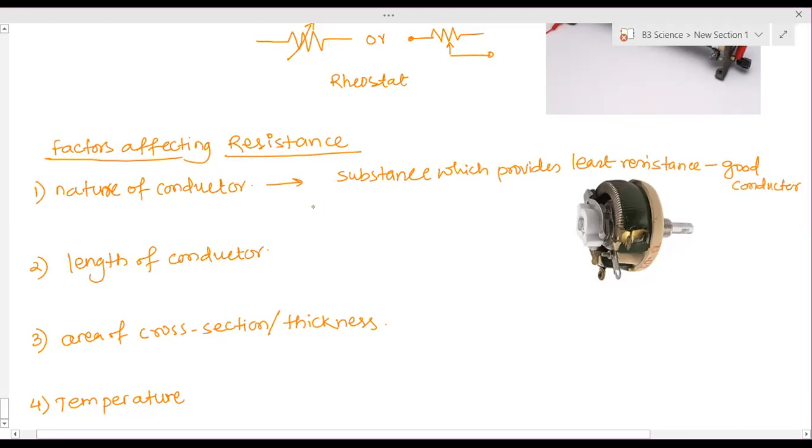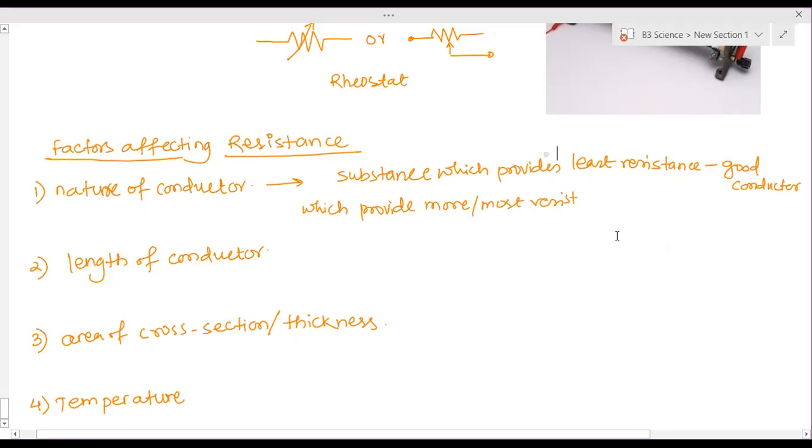And the substance which provides more or the most resistance is called a bad conductor or insulator.